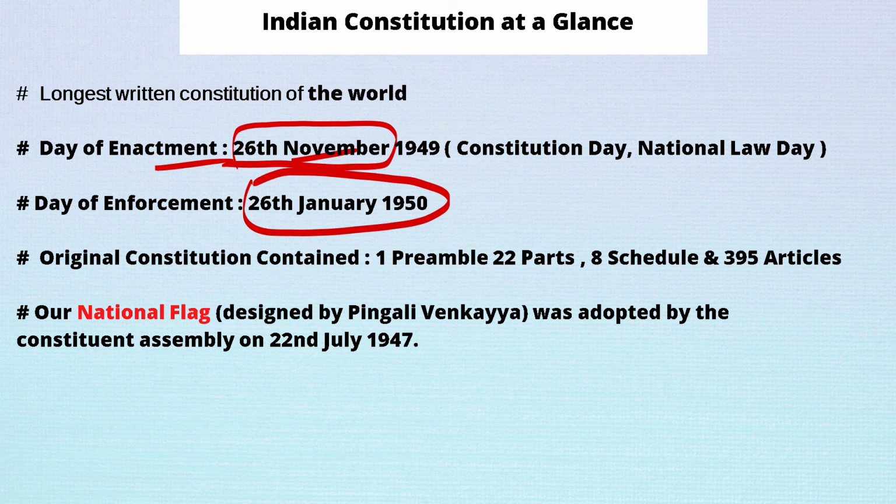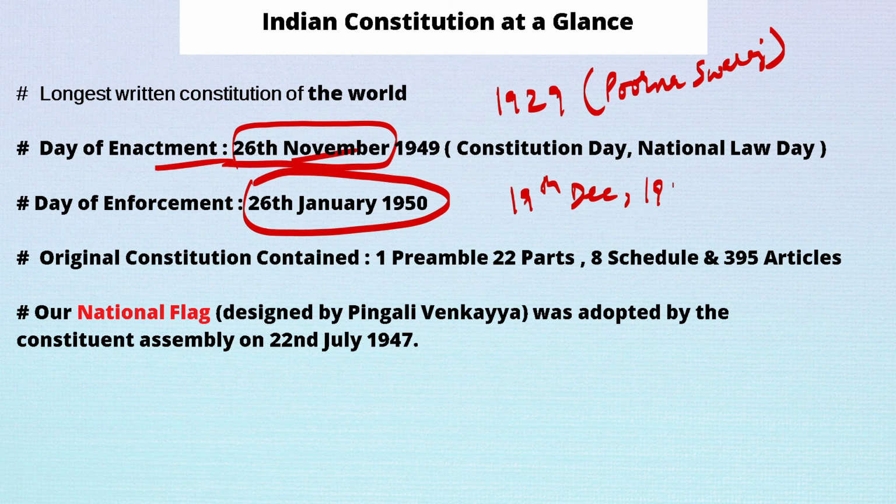See, it was due to the Purna Swaraj resolution in 1929 by Jawaharlal Nehru. On 19th December 1929, the Indian National Congress passed the Purna Swaraj resolution.